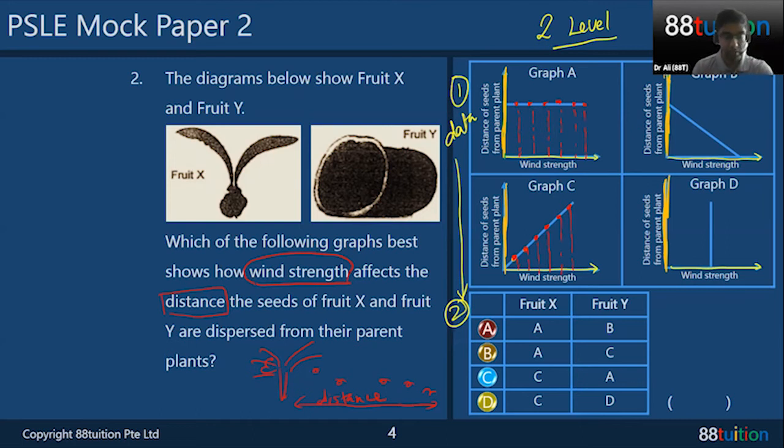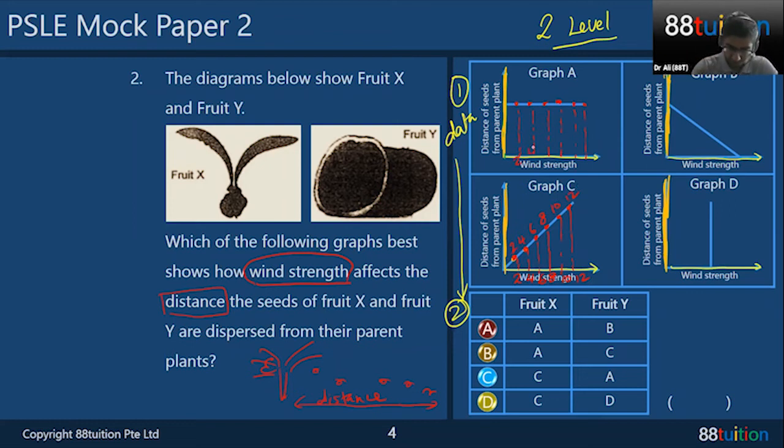These 6 red dots come from data that you get from an experiment, maybe in the lab or outside. You go outside, you do an experiment with a student teacher, and the wind strength is maybe 2, 4, 6, 8, 10, 12. So as the wind strength increases, the distance also increases to 4, 6, 8, 10, 12. Can you see? Okay, now let's go to A.